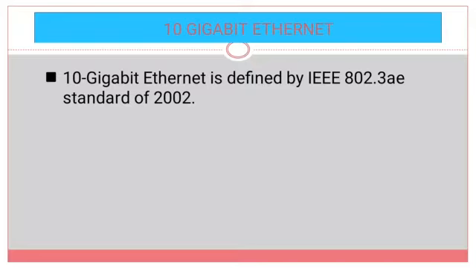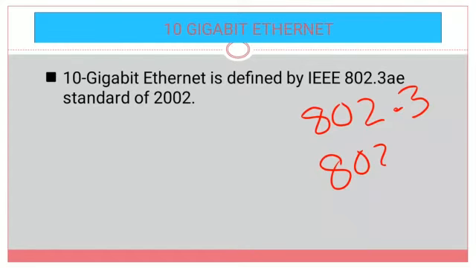So standard Ethernet, the IEEE standard is 802.3. 802.3 is the standard given by IEEE to standard Ethernet. So fast Ethernet, what is the standard given? 802.3 U. 802.3 U is the standard given to fast Ethernet.